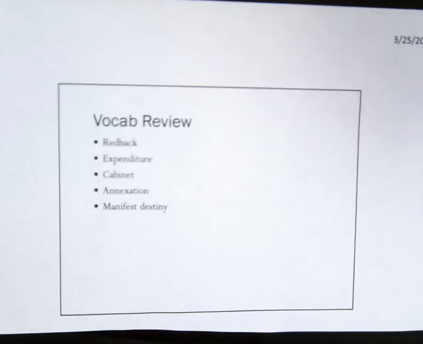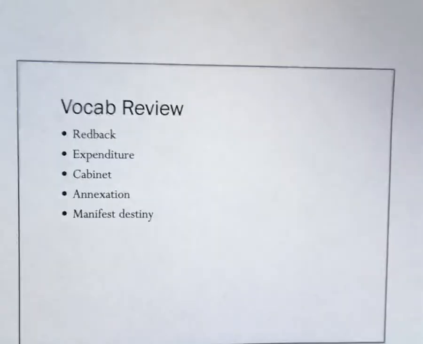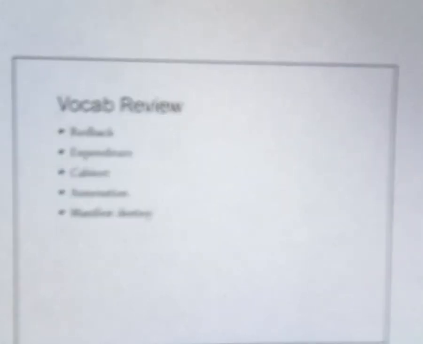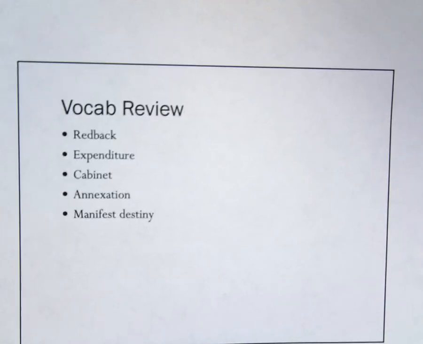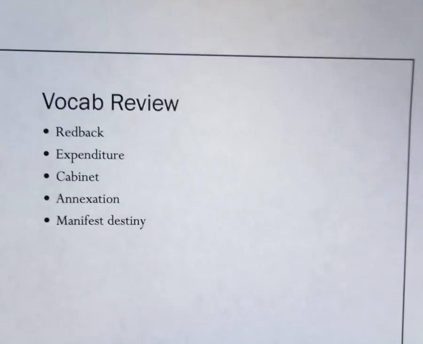I know a lot of people had trouble finding redback if you were not using the textbook. So a redback is something that was used during President Lamar's terms of office, and he worked to lessen the huge public debt from the war against Mexico by creating an additional form of currency. This type of money was called a redback. However, this money quickly shrank in value and it actually became worthless. Then you also have an expenditure, and this simply refers to money that is paid out.